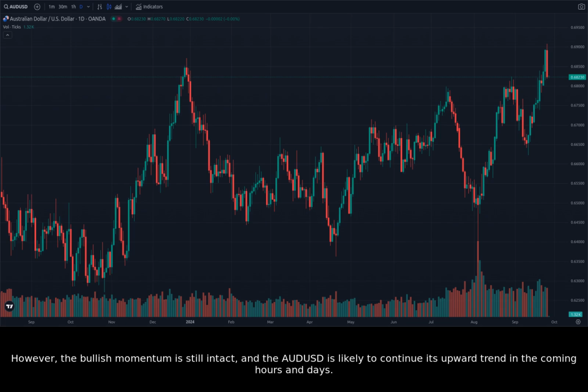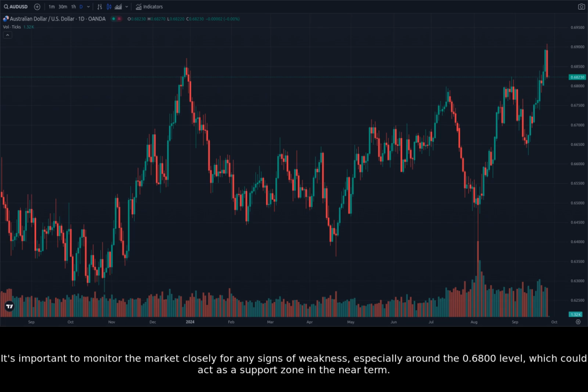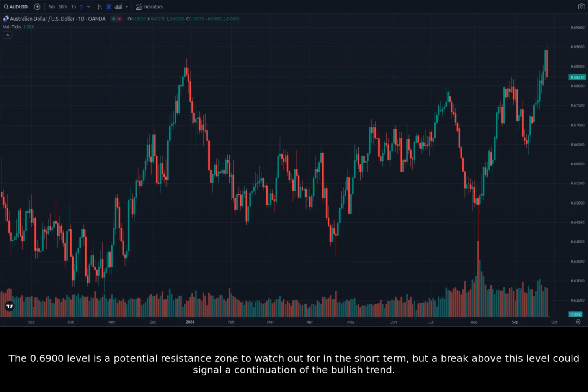hours and days. It's important to monitor the market closely for any signs of weakness, especially around the 0.6800 level, which could act as a support zone in the near term. The 0.6900 level is a potential resistance zone to watch out for in the short term, but a break above this level could signal a continuation of the bullish trend.